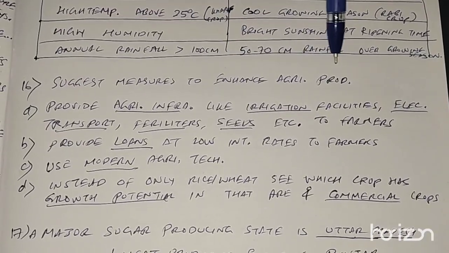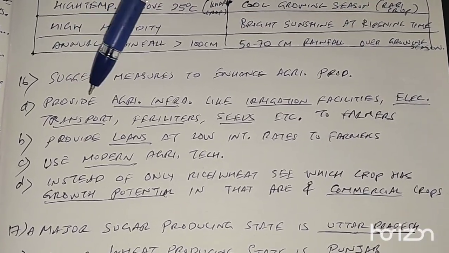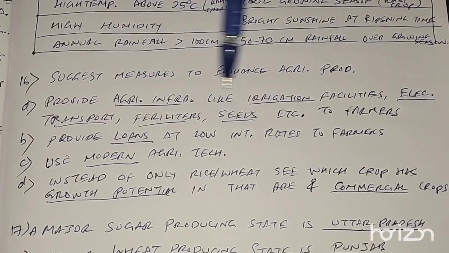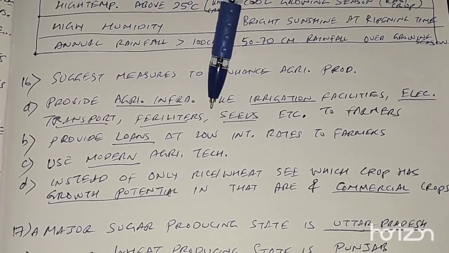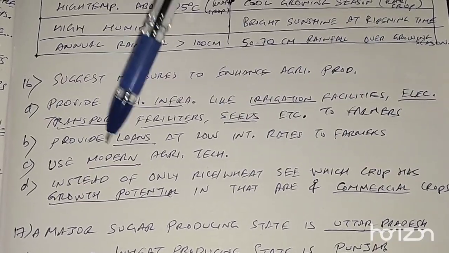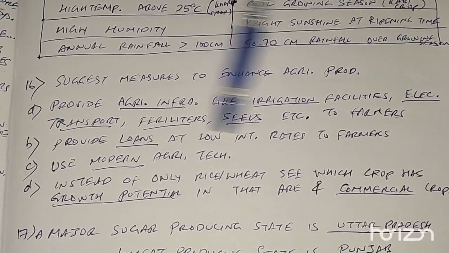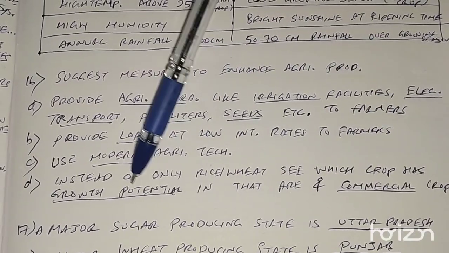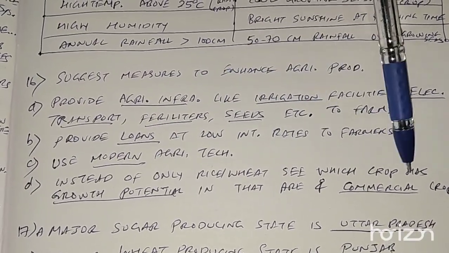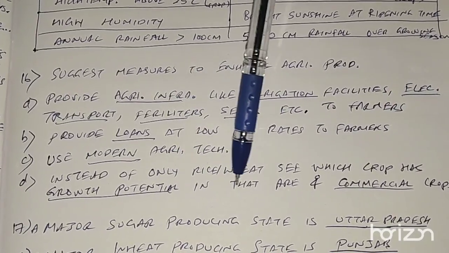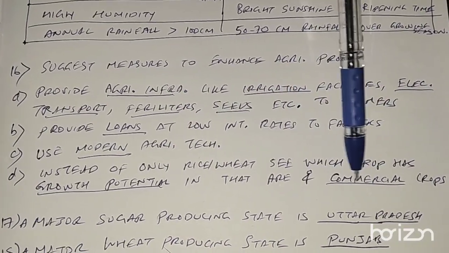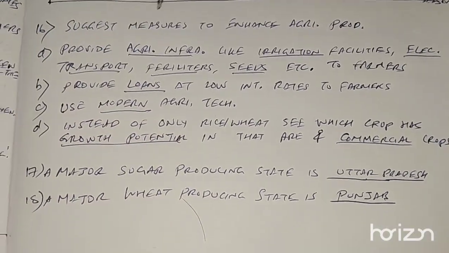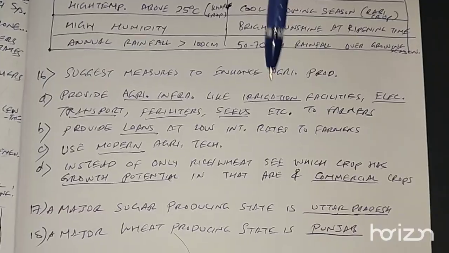Suggest measures to enhance agricultural production in India. See, the way to enhance agricultural production is provide agricultural infrastructure like irrigation, electricity, transport, fertilizers, seeds, etc. to farmers. Provide loans at low interest rates to farmers. Use modern agricultural technological machinery to do agriculture. And instead of rice or wheat, see which crop has growth potential in that area and grow that crop, and also commercial crops. Okay. These are the points how to enhance agricultural produce in India.